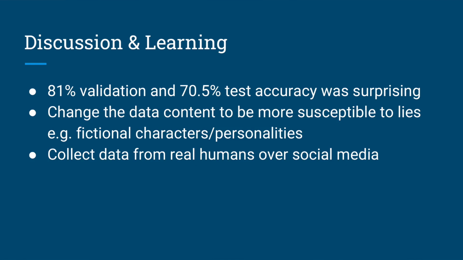We were surprised about the performance. We expected it to be a lot lower. We suspect that this is because of how we generated our input through GPT-4. In the future, we want to change the content of our data set to something more susceptible to lies, for example, character personalities from fictional books or movies, rather than Canadian cities from Wikipedia articles, which is more factual. We would also like to collect data from real humans on social media.